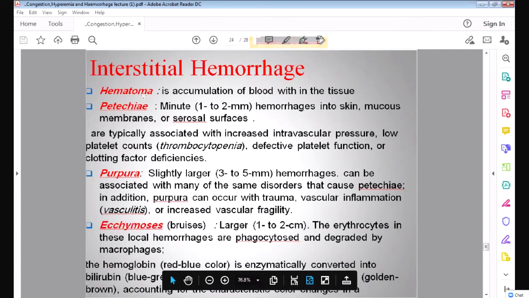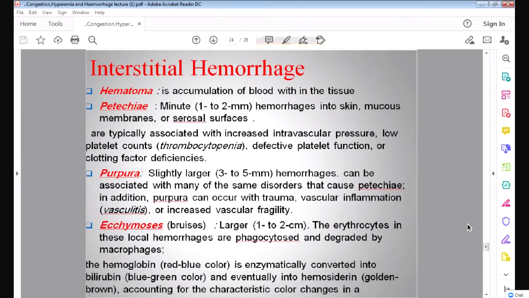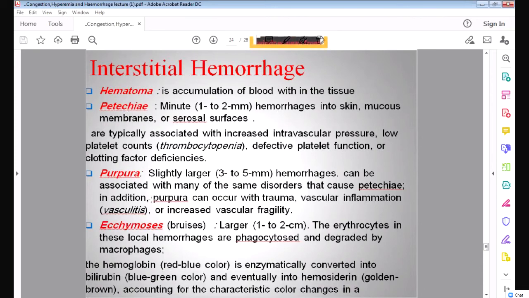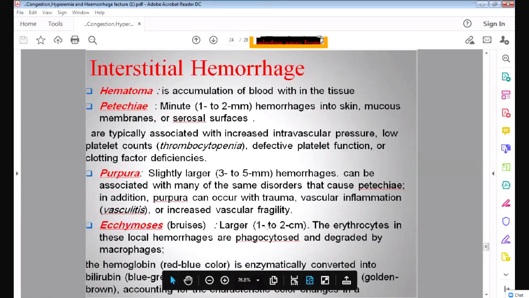So you should remember: hematoma is just a collection of blood in the tissue. Petechiae are very small hemorrhages, 1 to 2 millimeters on the skin. Purpura is slightly larger, 3 to 5 millimeter hemorrhages on the skin, and ecchymosis are large bruises, 1 to 2 centimeters, seen on the skin. So these are the various types of hemorrhage.